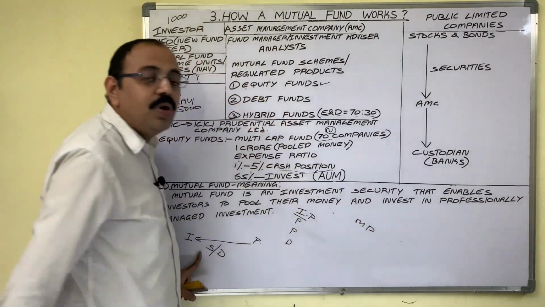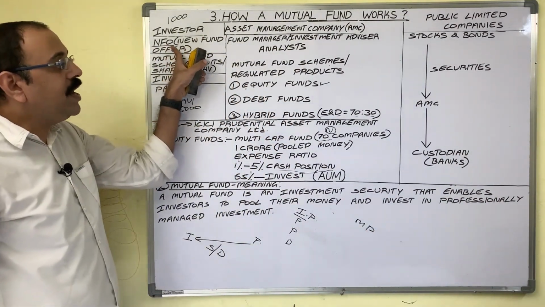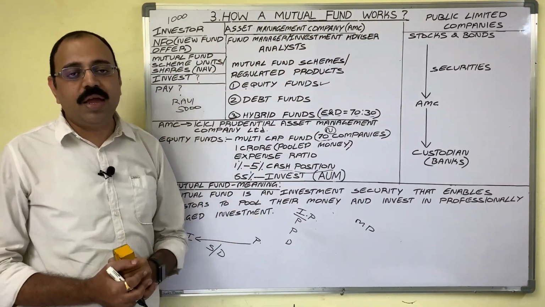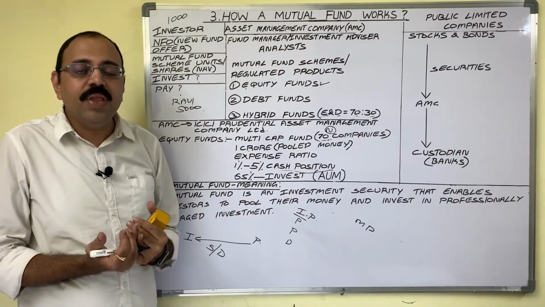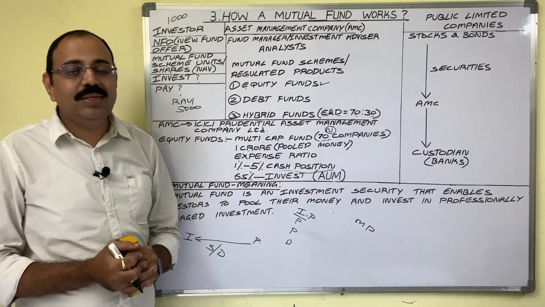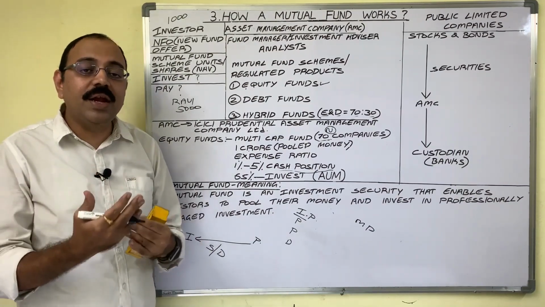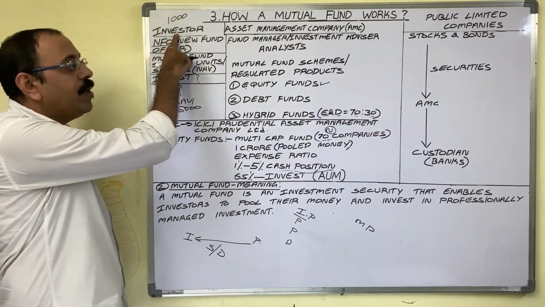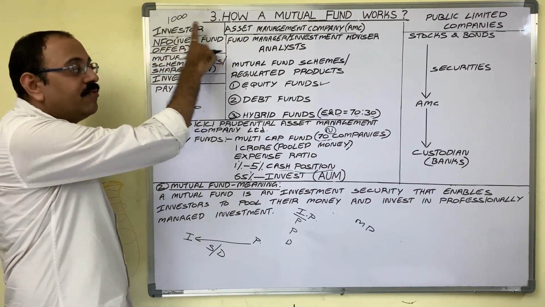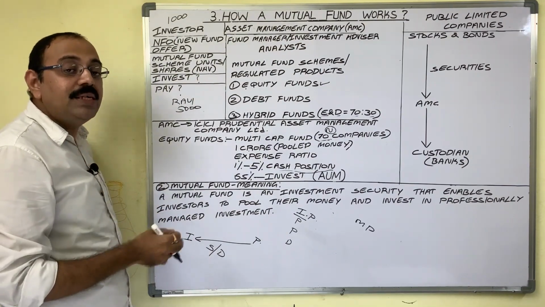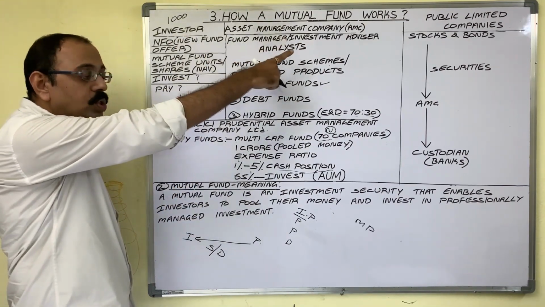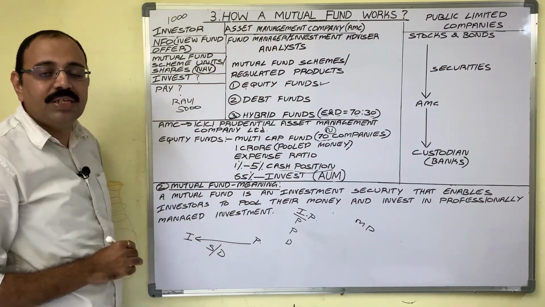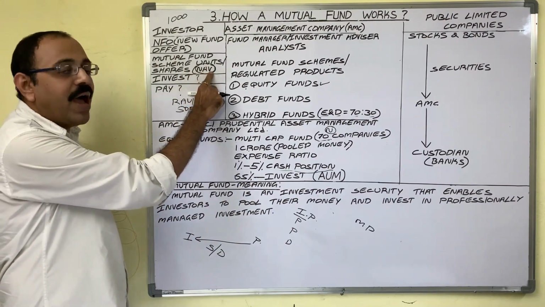No? So remember, when investor directly purchases company shares or debentures, if it is primary market, he is supposed to purchase them at an issue price. In secondary market, shares are traded at market price. Similarly, when investor wants to purchase mutual fund units from AMC, the price at which investor is buying those units is known as NAV. NAV stands for net asset value.